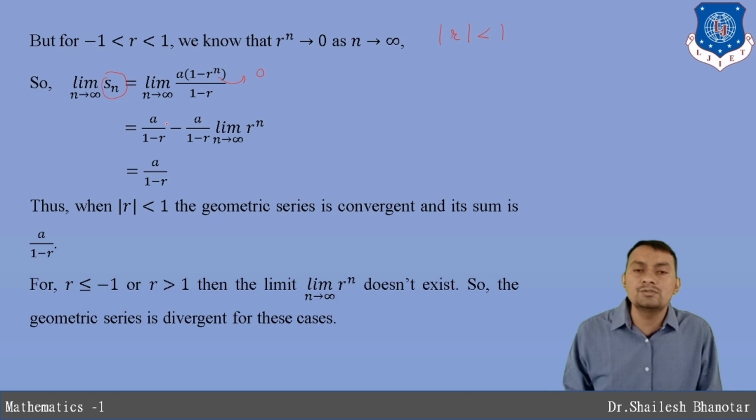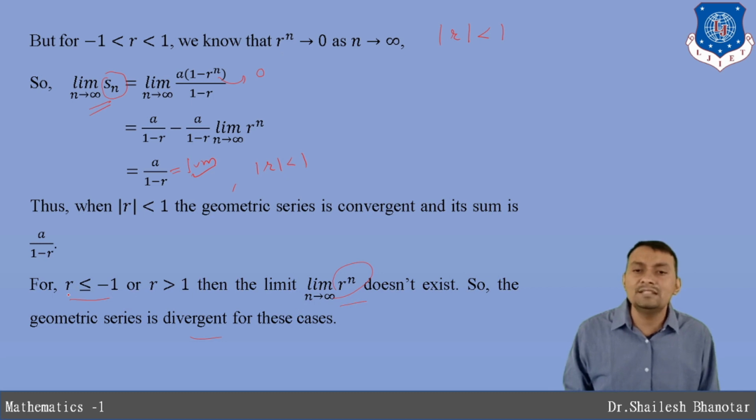So I'm left with a divided by 1 minus r, and that is what we get whenever we have the geometric series: its infinite sum is nothing but a divided by 1 minus r, provided mod r is less than 1. And if r is less than or equal to minus 1, or r is greater than 1, then the limit as n tends to infinity of r raised to n doesn't exist, which means the series is divergent for this case too.